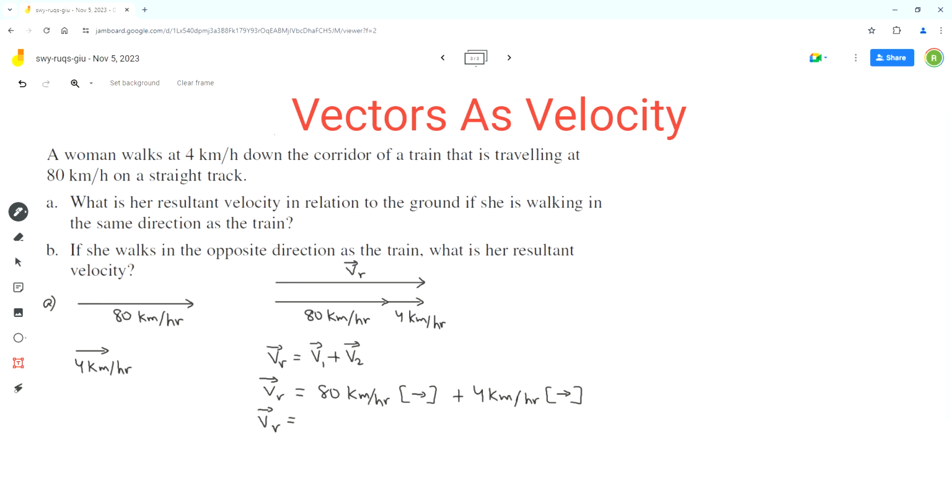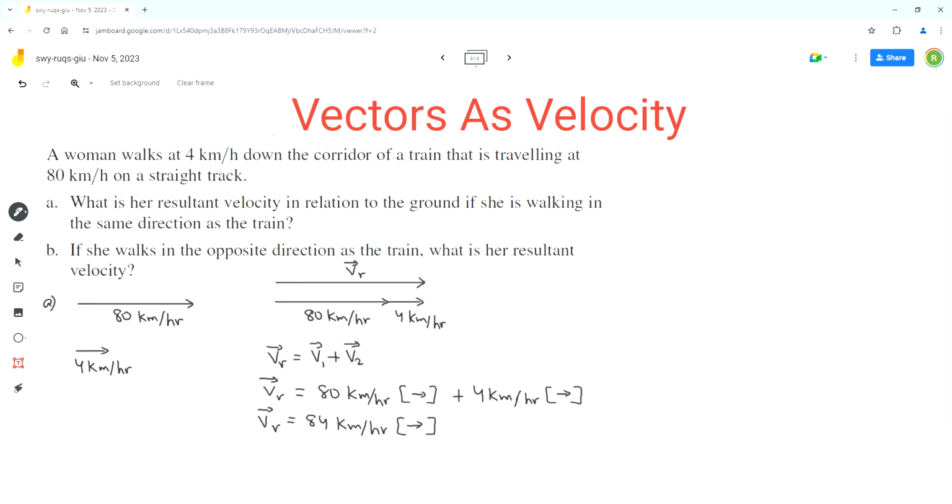So we can just add these two vectors as a regular sum. So 80 plus 4 is 84. And the direction will be the same, to the front or the right side. So this is the resultant velocity of the woman in relation to the ground. So this should be the final answer for part A.